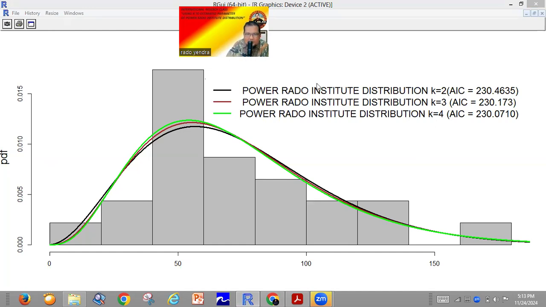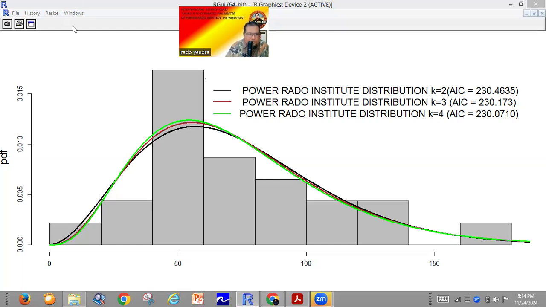Okay, from this density plot, we can check the smallest IC is for the power Rado Institute distribution for k equal to 4. So if we make the comparison among the power Rado Institute distributions, especially for k equal to 2, 3, and 4, we can define that k equal to 4 is the best one.